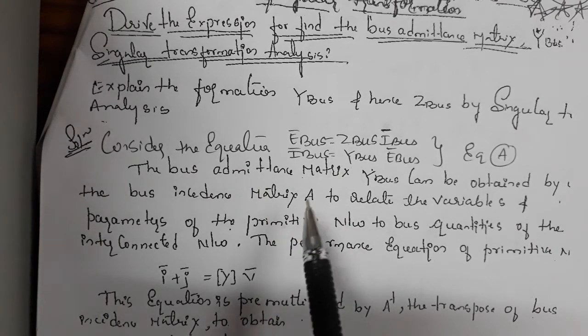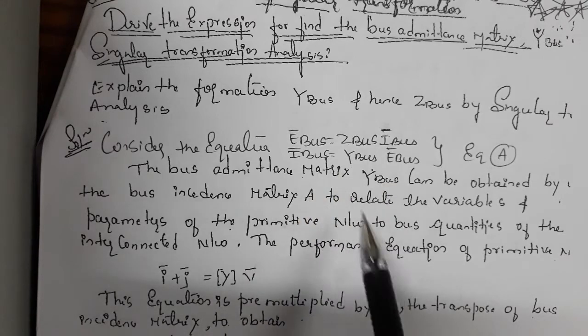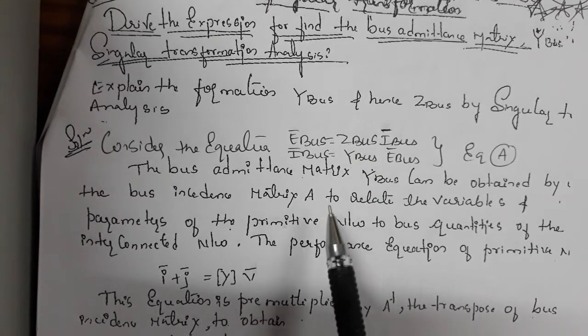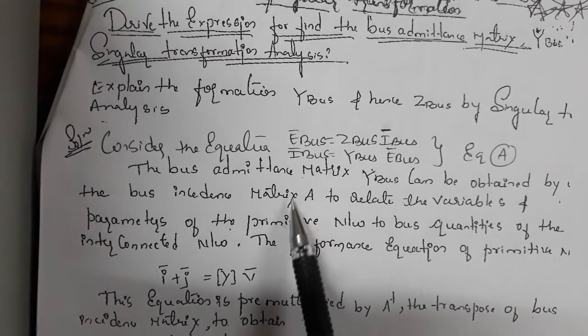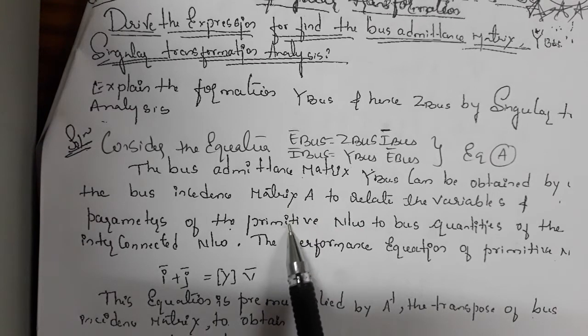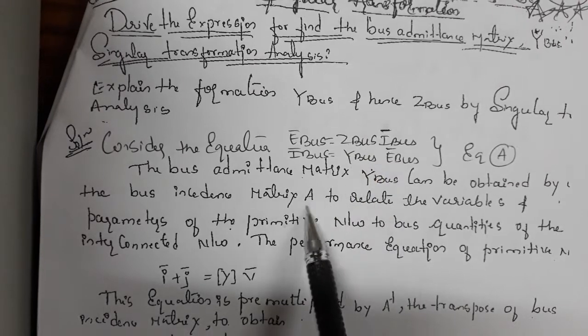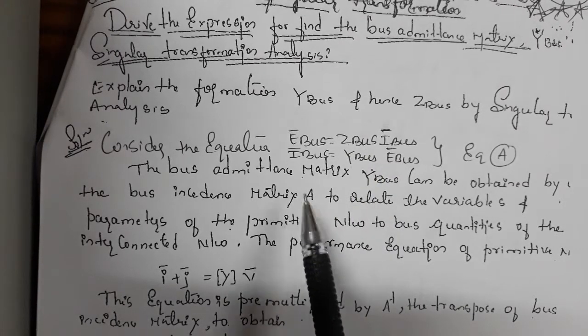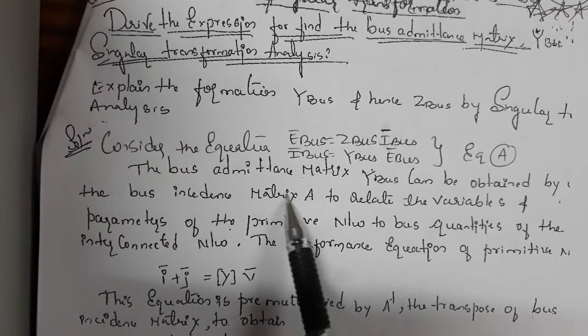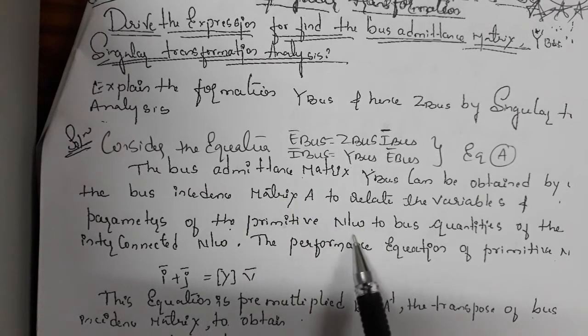What is A cap? A cap is an element to node incidence matrix. It indicates the connection among the elements which form the network. That's why, to form Z bus or Y bus, the value of A plays a very important role, and it relates the variables and parameters of the primitive network.